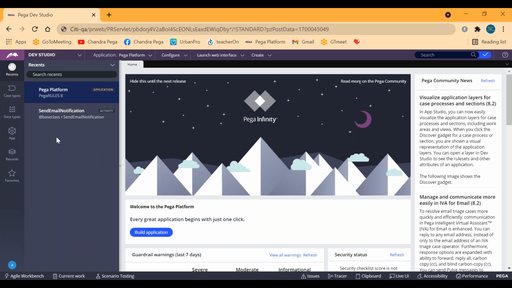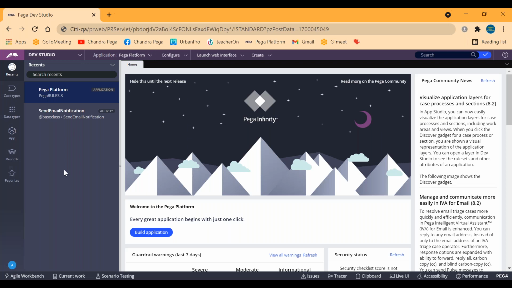Technically we should be calling this tool a PRPC tool. We'll be calling this a Pega tool actually, but that is not the correct thing. We have to call this a PRPC tool. Why? Because whatever I'm trying to create now, it might be one implementation application, one framework application, one activity, one data transform, one email integration, anything.